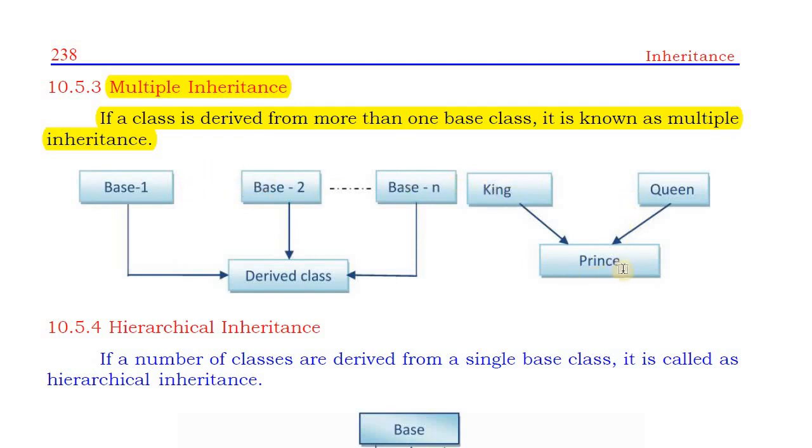This is the prince class. This prince class is derived from two base classes, king and queen. So this new prince class will get the properties from these two classes, king and queen. So this is the diagram about multiple inheritance.